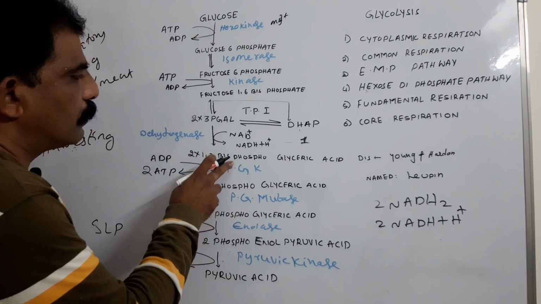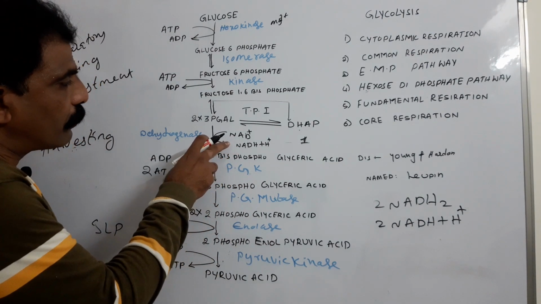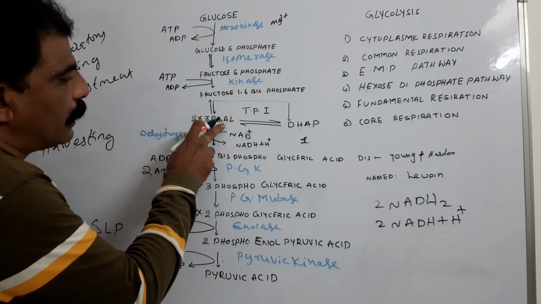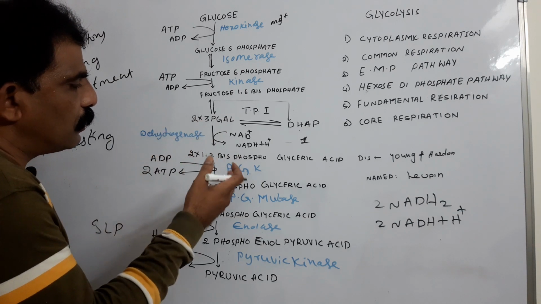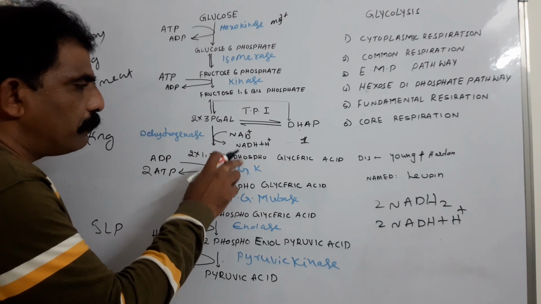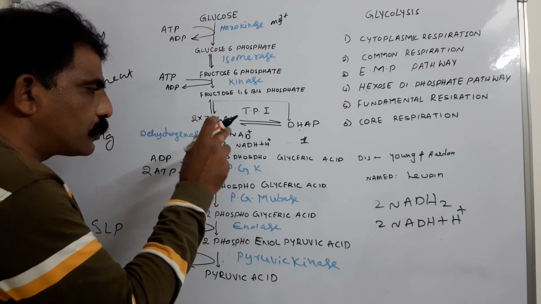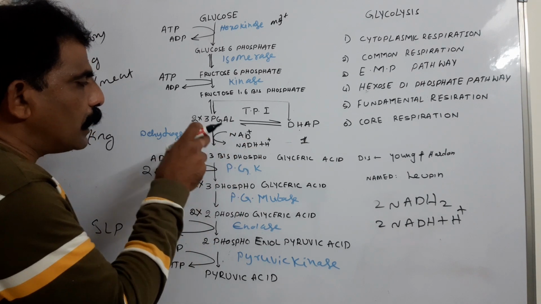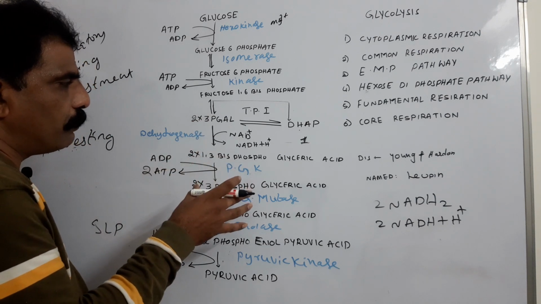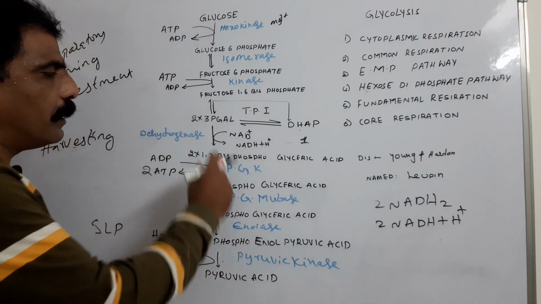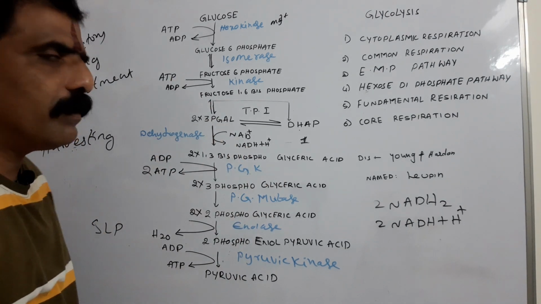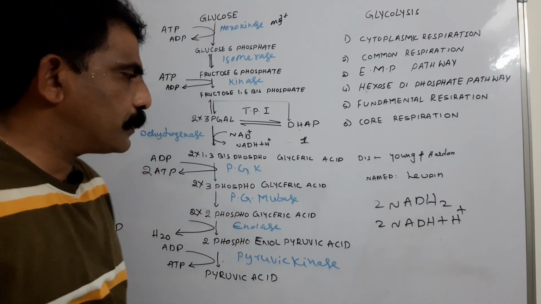Here resulted in the oxidation reaction. Phosphoglyceraldehyde undergoes dehydrogenation under influence of dehydrogenase, resulting in the formation of 1,3 bis-phosphoglyceric acid. At that step, 2 NADH plus H plus are formed because we have got 2 triose phosphates. From each triose phosphate, 1 NADH plus H plus. So in total, we get 2 NADH plus H plus.